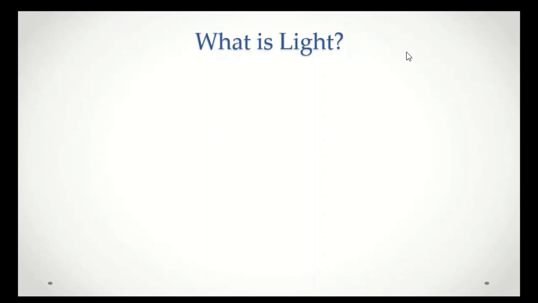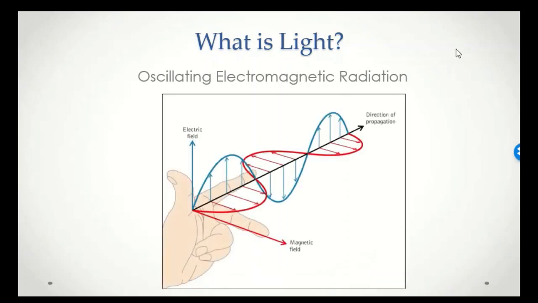So we start our discussion by asking the simple question, what is light? We know from Maxwell's work at the end of the 19th century that light is oscillating electromagnetic radiation. It behaves like a wave, it has wave-like properties, and that wave consists of two components, an electric field and a magnetic field. So we can see an oscillation here of the electric field and the magnetic field, and they are oscillating perpendicularly to each other.